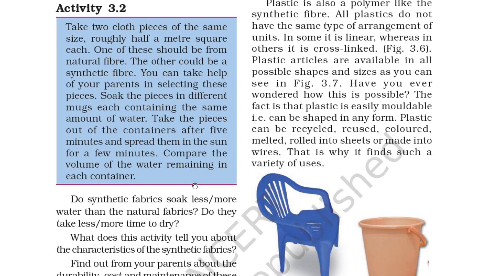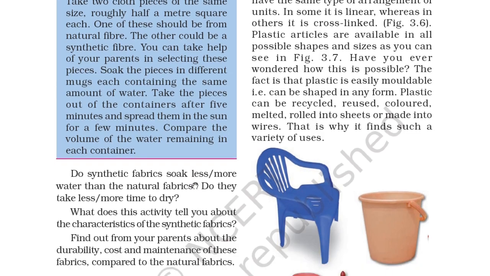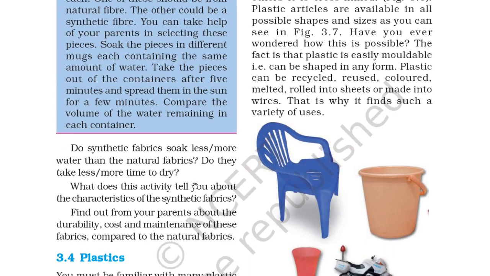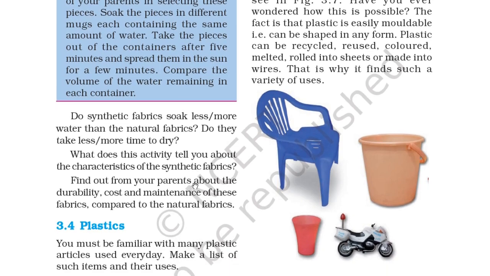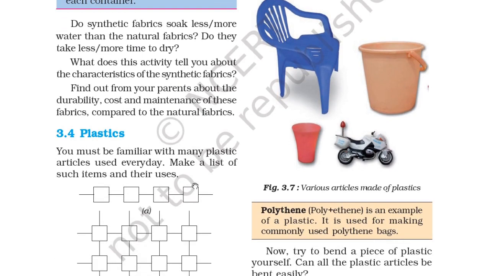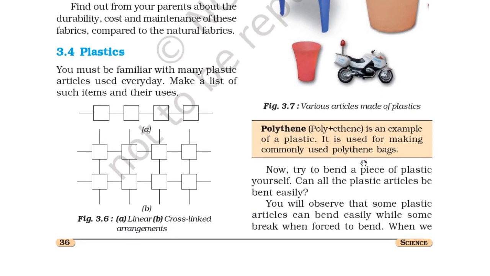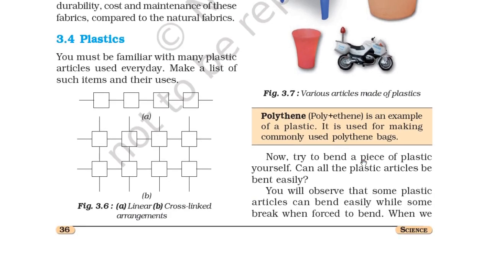The fact is that plastic is easily moldable, that is, it can be shaped in any form. Plastic can be recycled, reused, colored, melted, rolled into sheets, or made into wires. That is why it finds such a variety of uses. We can see many things: a mug, a bucket, a chair, and a toy bike are varieties of articles made from plastics. Polyethene is an example of a plastic. It is used for making the commonly used polythene bag.